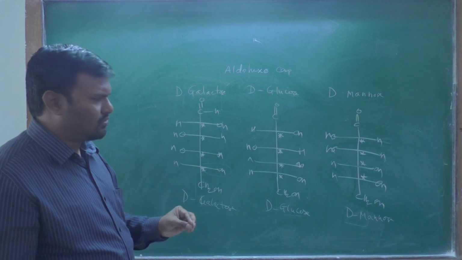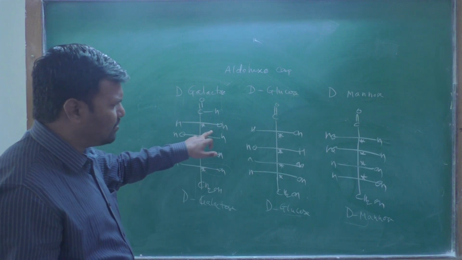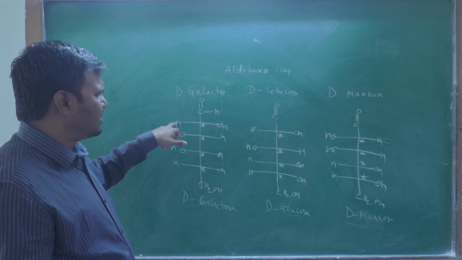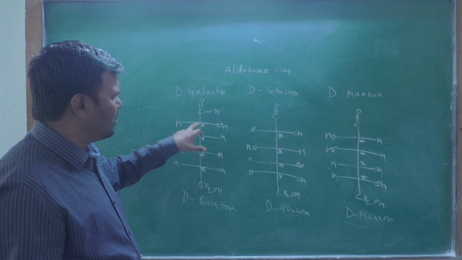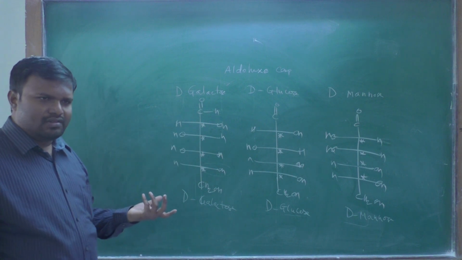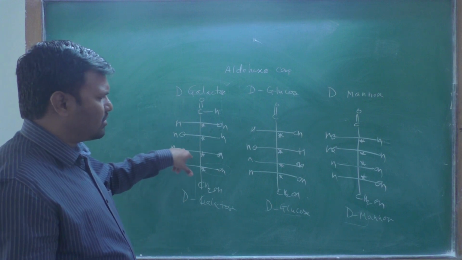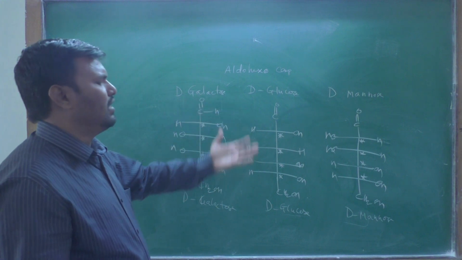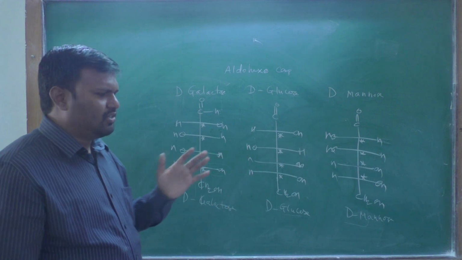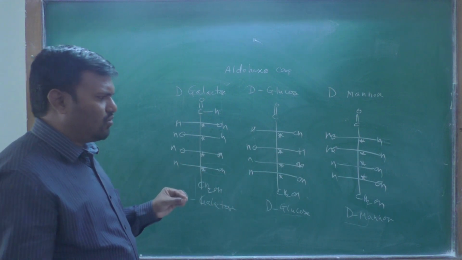Okay, the enantiomer of this would be the other compound with this OH on that side and that OH on this side. Okay, if all the chiral centers are reversed, then it is called an enantiomer. But if any three are reversed and one remains the same, then it is not an enantiomer, it is called a diastereomer.